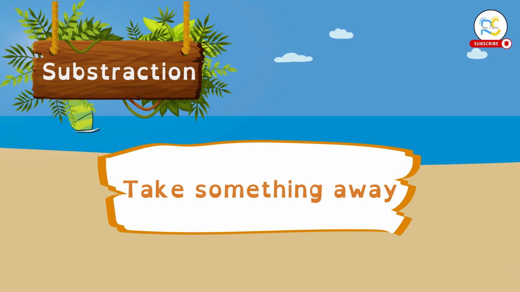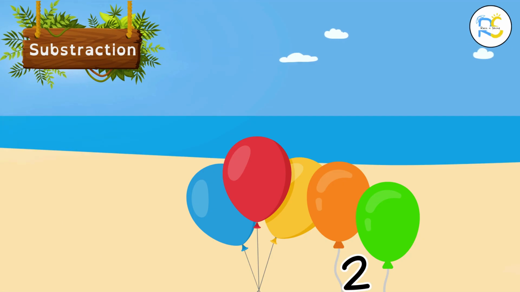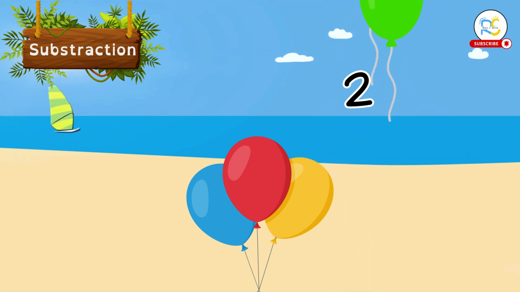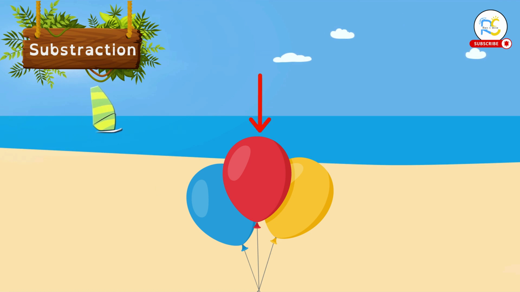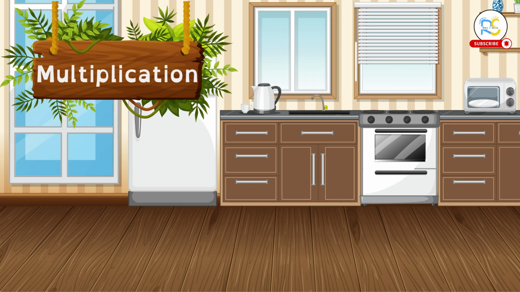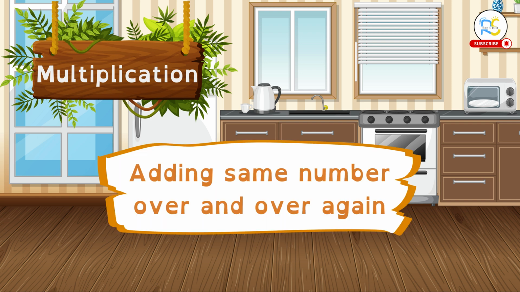Subtraction is when we take something away. We have 5 balloons. But if 2 balloons fly away, how many are left? Let's count the balloons left. 1, 2, 3. So, 5 minus 2 equals 3. You're doing awesome. Next is multiplication.